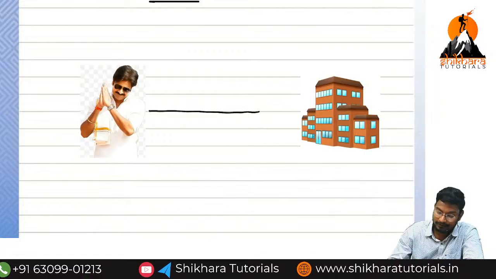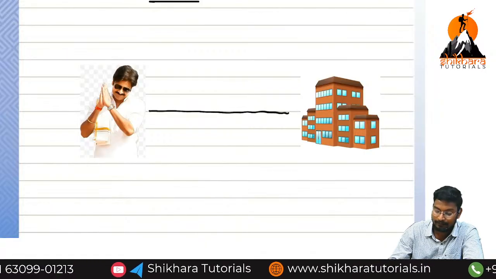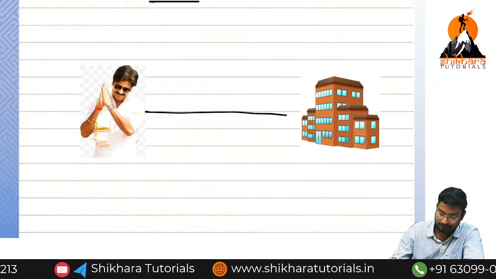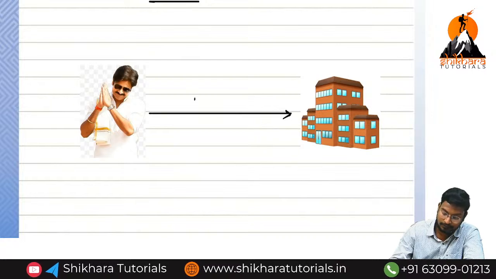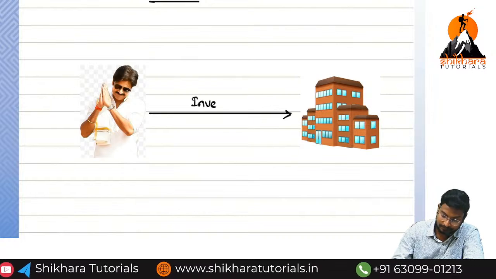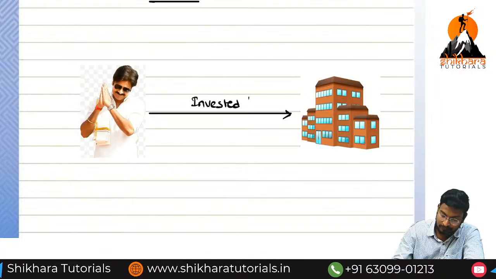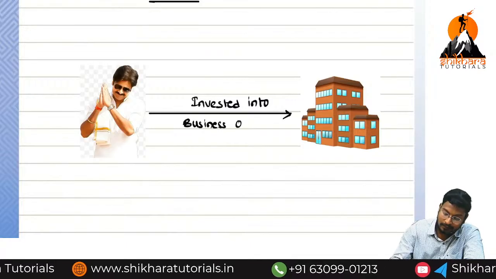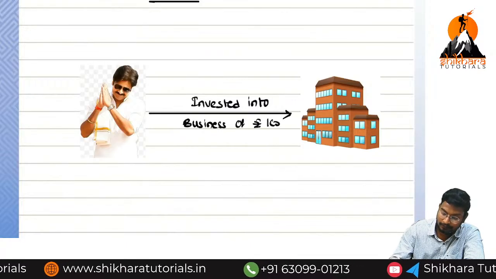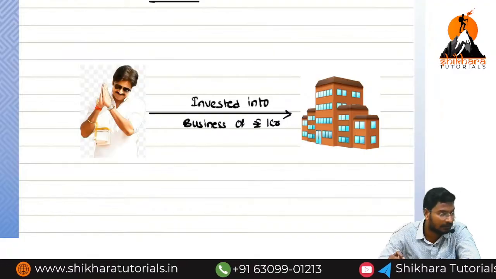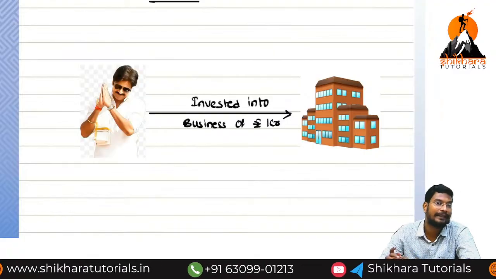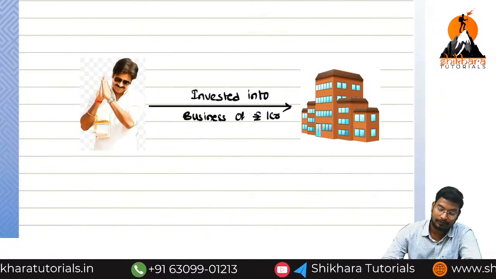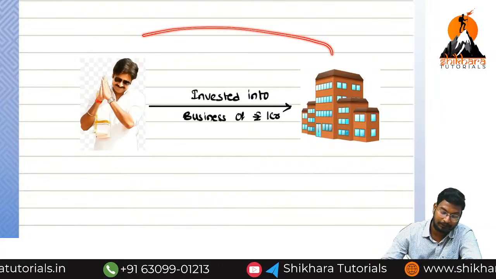So the owner invested the capital. What will the owner do? He will make the investment to the business of rupees how much? 1 crore. How much amount have we invested? 1 crore. This is called what? Opening capital. So this opening capital we need to repay to the owner.